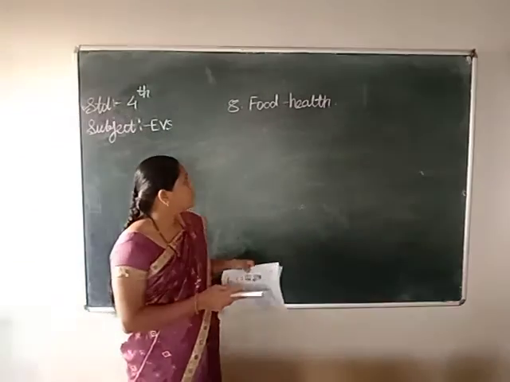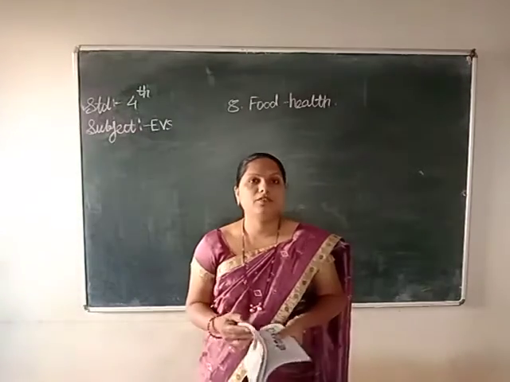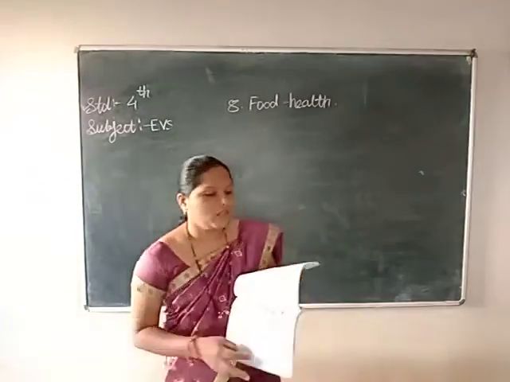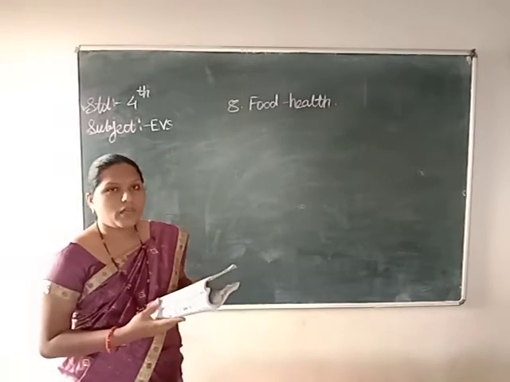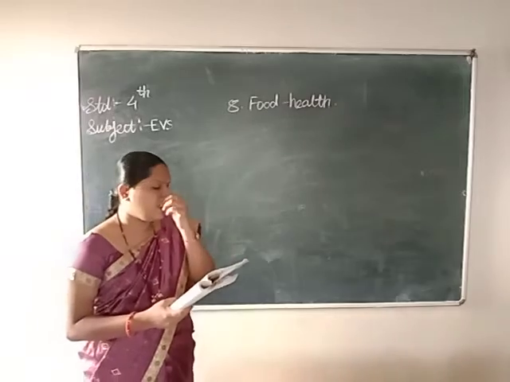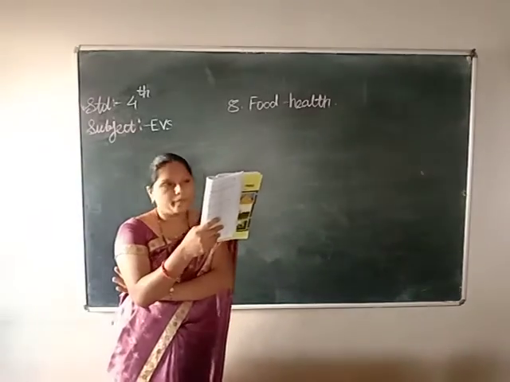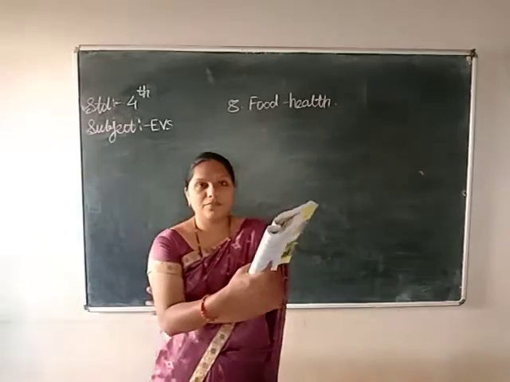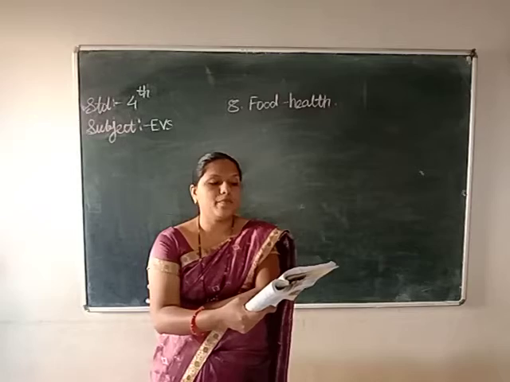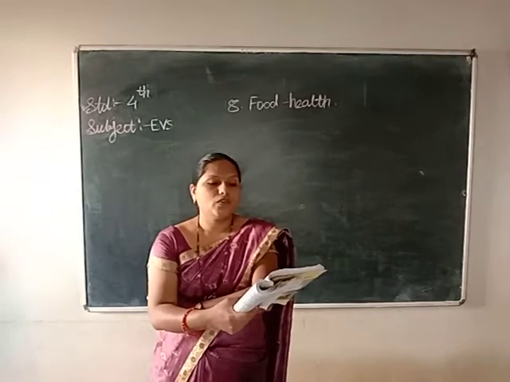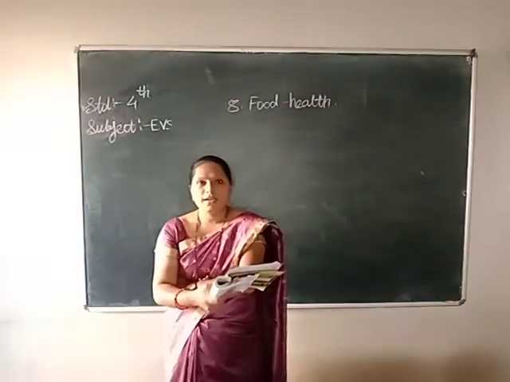Before that, I have done 2 videos, and in our last video I told about the vitamins: vitamin A, B, C, D. So, what are the uses of vitamin A? I hope you've done your homework. Vitamin A is contained in food items which are green and yellow vegetables, fruits, leafy vegetables, ghee, carrot, butter, milk and eggs. The use of that vitamin is to preserve good eyesight, skin and teeth.